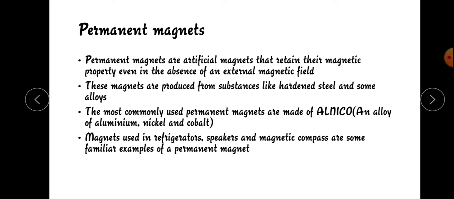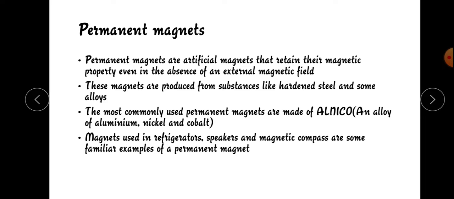Do you all know that the Alnico cow magnet is used to attract sharp iron wire and other iron objects that may be ingested by animals while grazing, thereby causing damage to their digestive tract? Alnico is an alloy of aluminum, nickel and cobalt.